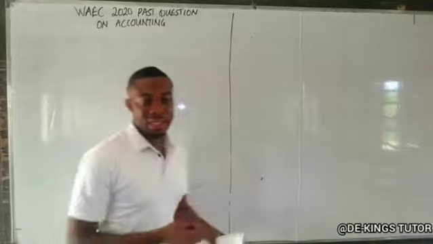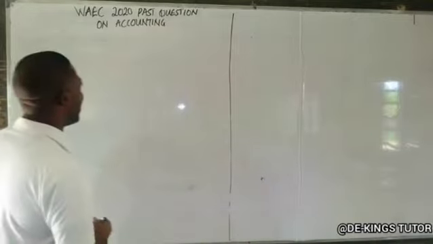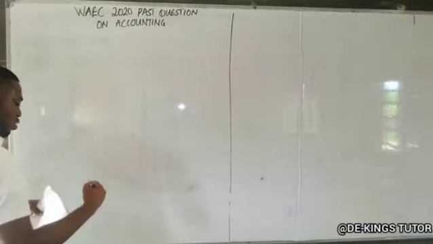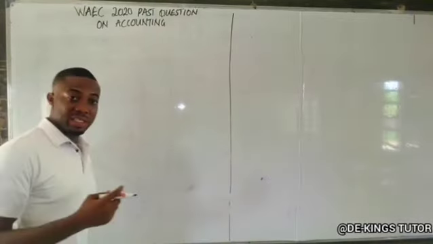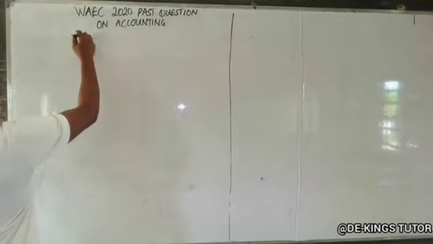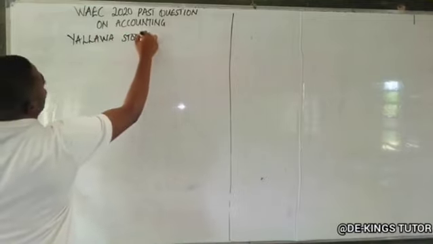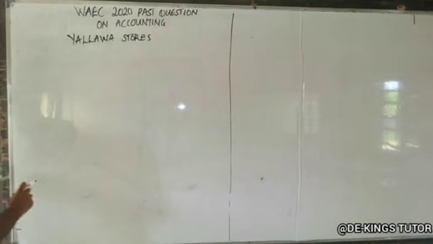They say expenses are to be apportioned, so let's treat that first. The apportionment of the expenses, Yalawa Stores. So the first one is for commission.